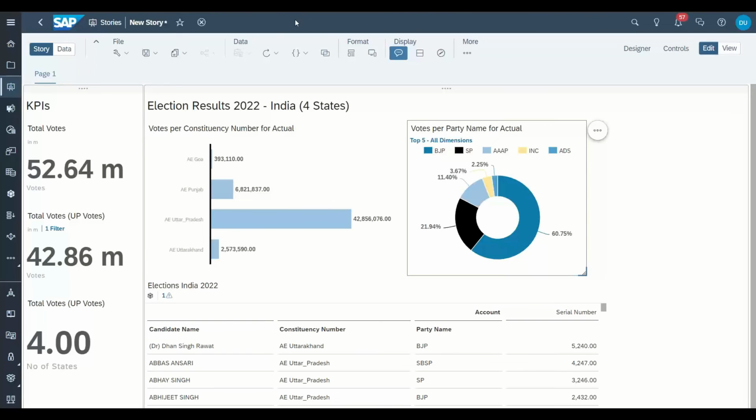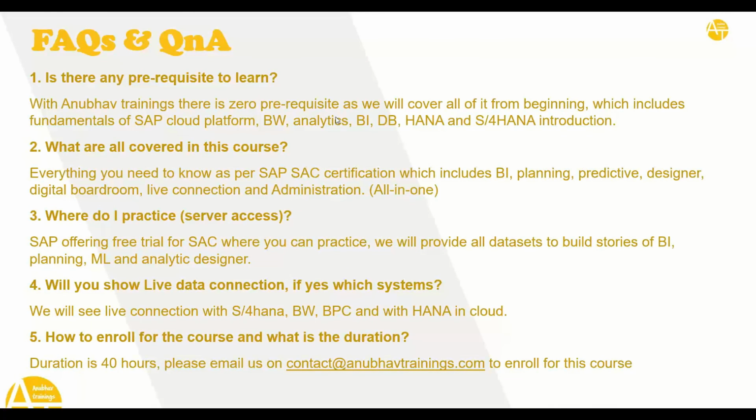In the next class onwards, we are going to cover everything you need to learn and know in Analytics Cloud end to end. Okay, coming back to some frequently asked questions. Is there any prerequisite to learn this course? So with Anubhav trainings, there are zero prerequisites as we will cover all of it from the beginning for you, which includes fundamentals of SAP BTP, BW, Analytics, BI, Database, HANA, and S4HANA introduction is also part of this training.